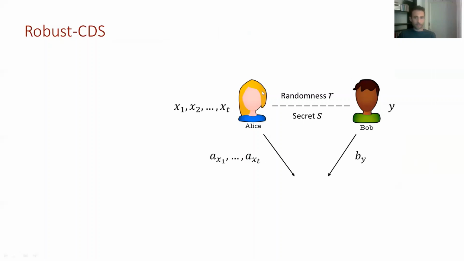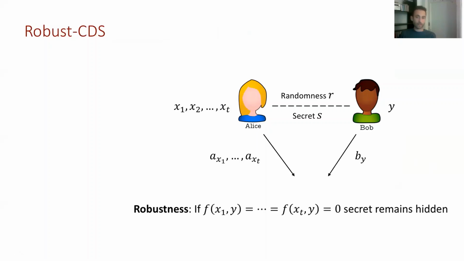And now say that if Alice has T inputs and it sends T messages to the referee, then if every pair of inputs, pair of messages of Alice and Bob is a 0 input of the predicate, that means that Charlie should not learn the secret from any pair of messages, then it should not learn the secret in total.